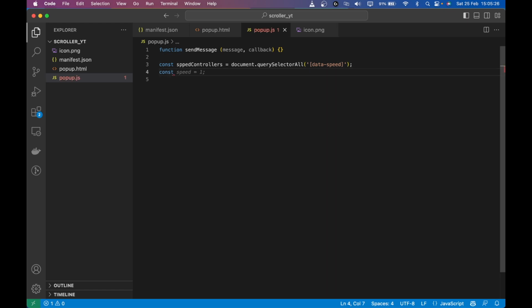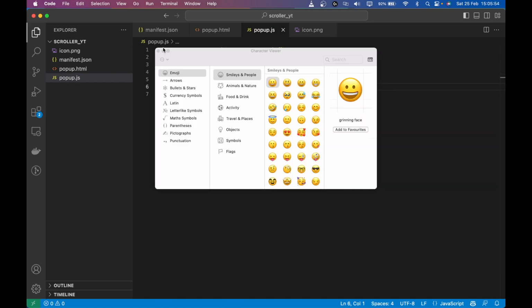So const stateControllers. I'm going to call it state. So state is like on or off state. So I'm going to do this, and instead of data-state, I'm going to do data-action here. I have both of these buttons. So I'm going to loop through these elements, and then I'm going to add event listeners to them. So for example, what will happen when we click on them? So sorry for this.